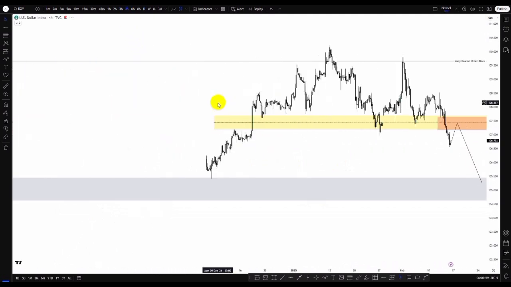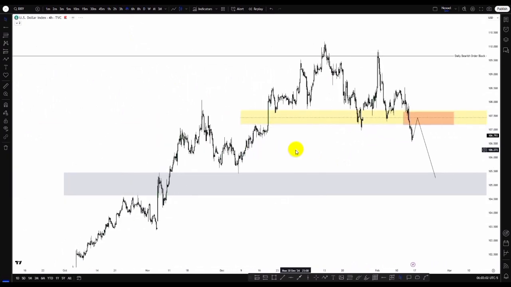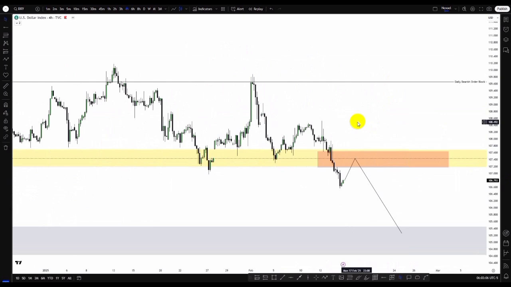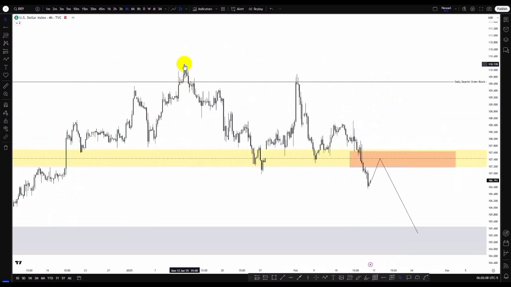Here in the 4-hour time frame, what we can see is a clearer bearish structural perspective, because from the 4-hour time frame we can see we had this high, price fell, took out this low point, giving us a market structure shift. Now since we can see that we have the A leg to the downside, we have this B leg, and now we are seeing price giving us the C to the downside because price broke this low.